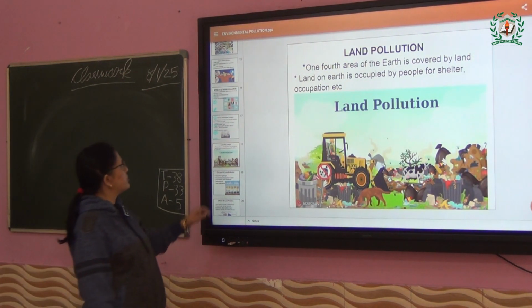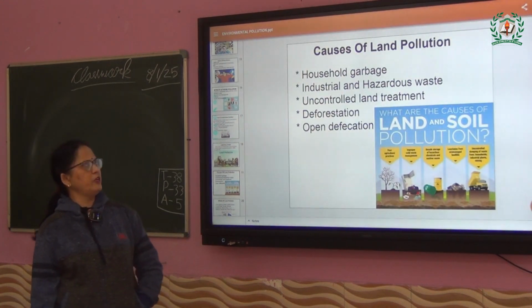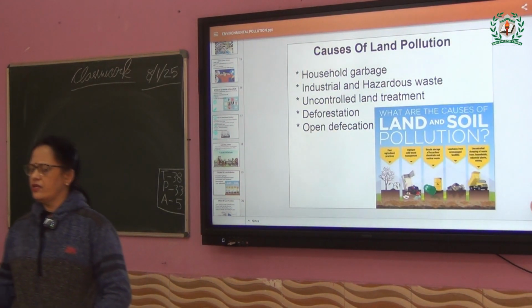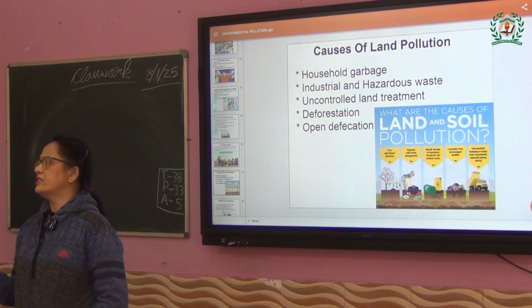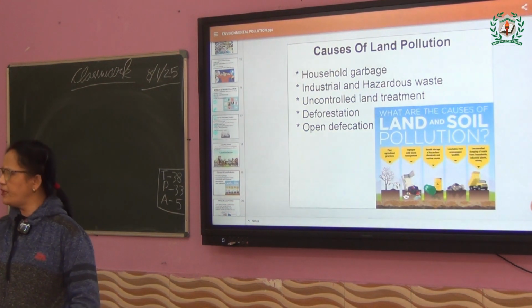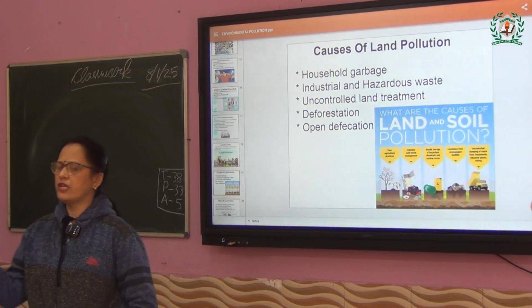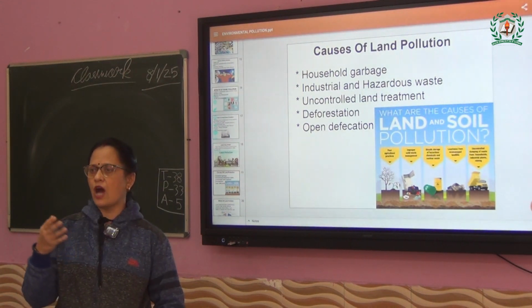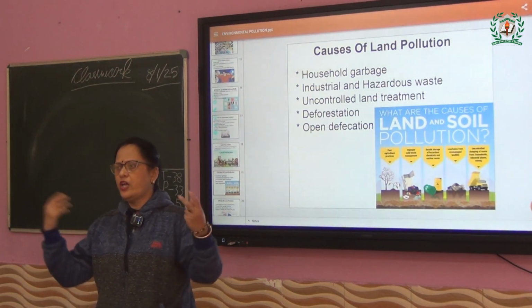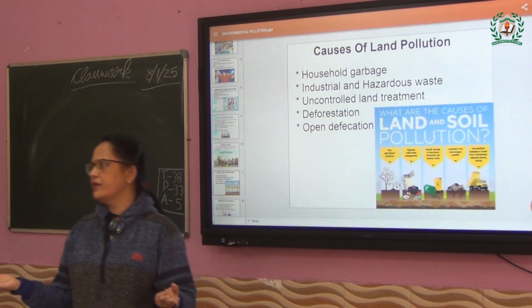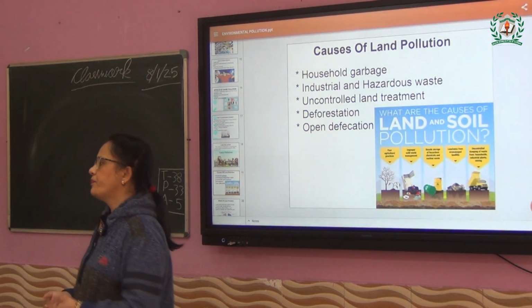Now causes of land pollution, again the same thing. When the land is getting contaminated with harmful things, it becomes land pollution. Any idea, can any one of you tell how you are making land pollution? Because we human beings are the ones making the land polluted. Proma?